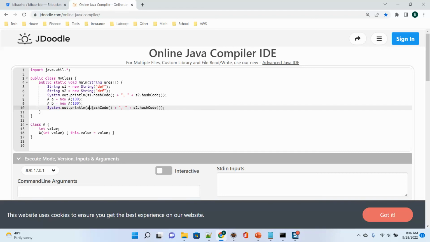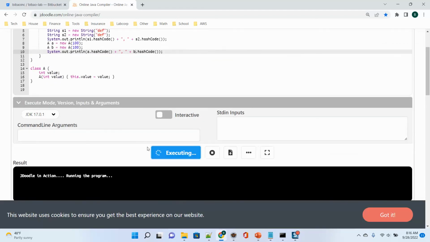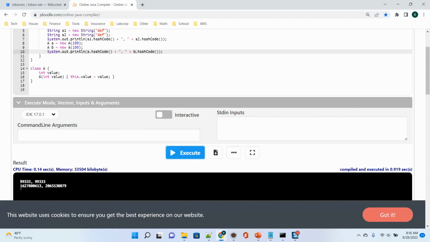Let's change to A, change to B. Okay, that should be correct. You can see they have different hash codes. Class A does not override hash code, so it reflects the integer value of the address of objects A and B.